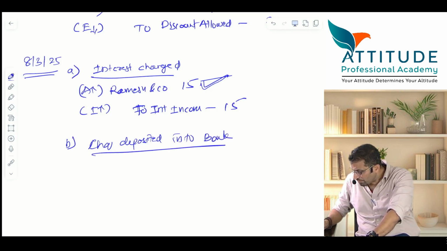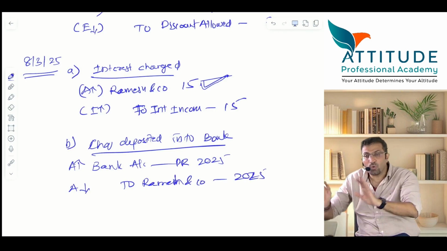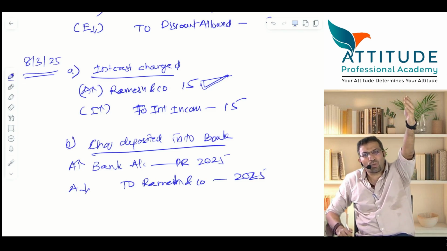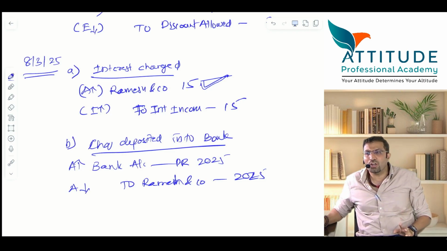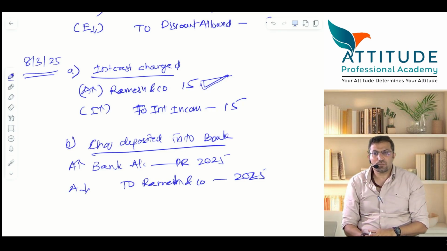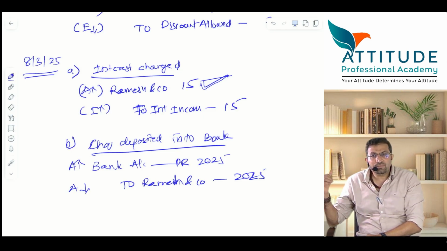Entry. Bank account debit. How much? 2025. Asset increases. Ramesh and Co, how much? Ramesh and Co 2025. Obviously, Ramesh and Co account will get closed because Ramesh and Co account was debited by 2025. 2010 plus 15 rupees is debited, total 2025, and now Ramesh and Co is credited by 2025. His account will get closed. This is one way of passing the entry. I hope all of you understood this. Clear? Hello, clear?